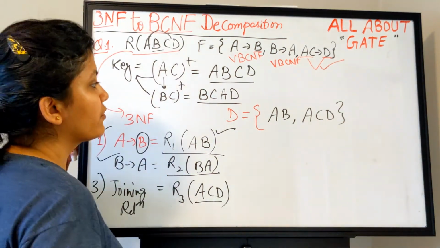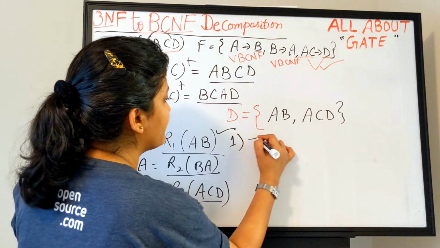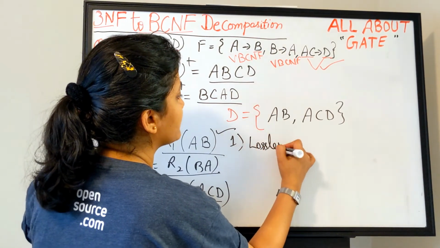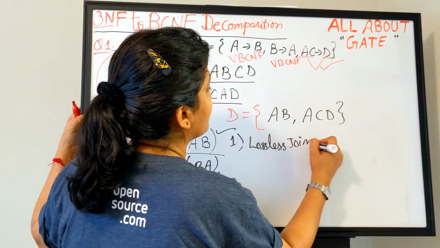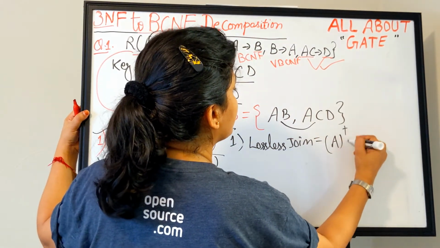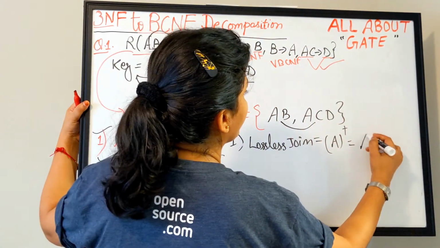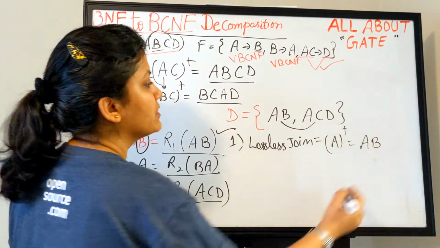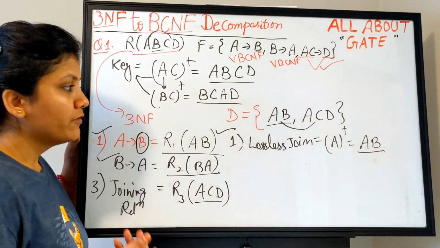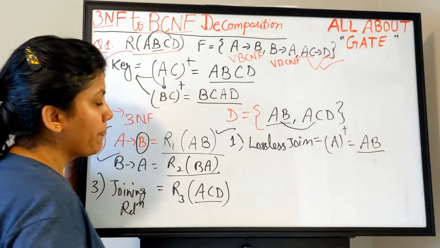Alright. So now quickly check for the first property, that is whether it is a lossless join or not. Lossless join. So for that matter, find out the common attribute, that is A plus. A plus gives you what? It gives me A and it gives me B. So this is certainly the key for this. So it is a lossless join follower.